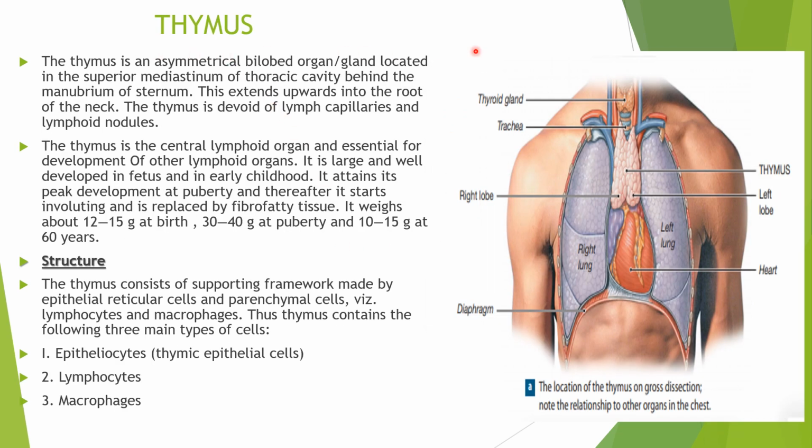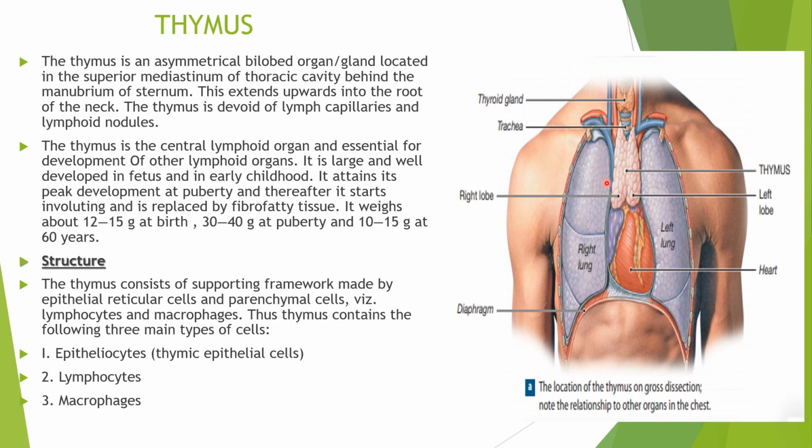Let us discuss the primary lymphoid organs. What are the primary lymphoid organs? The thymus and bone marrow. These are the primary lymphoid organs. So let us discuss the thymus in detail. Thymus is an asymmetrical bilobed organ. We can see here, this is the location of the thymus. It has two lobes, so that is why it is known as bilobed, and the lobes are asymmetrical. It is a gland located in the superior mediastinum of the thoracic cavity.